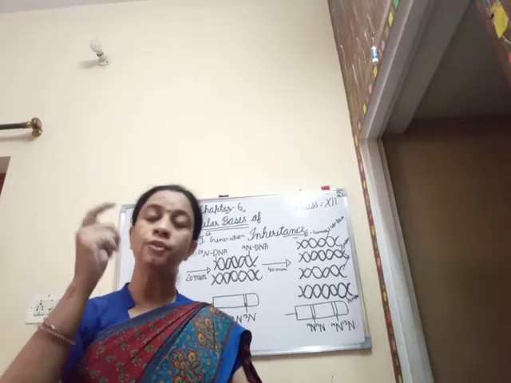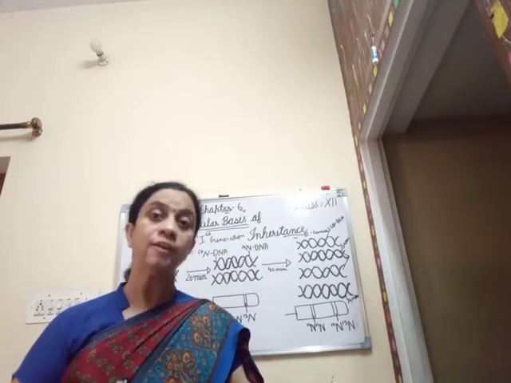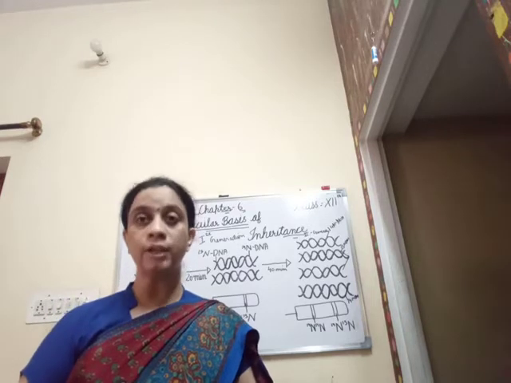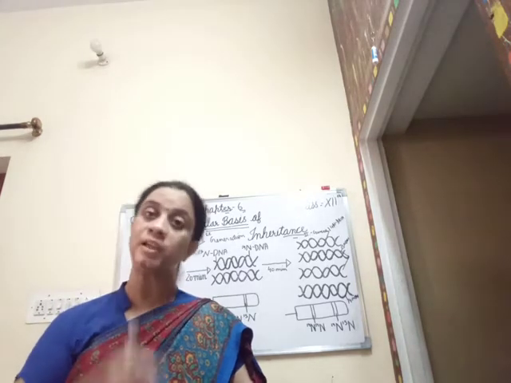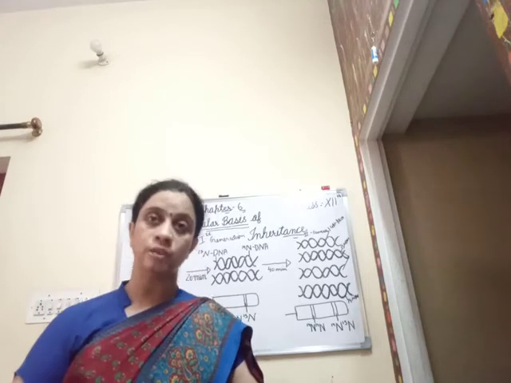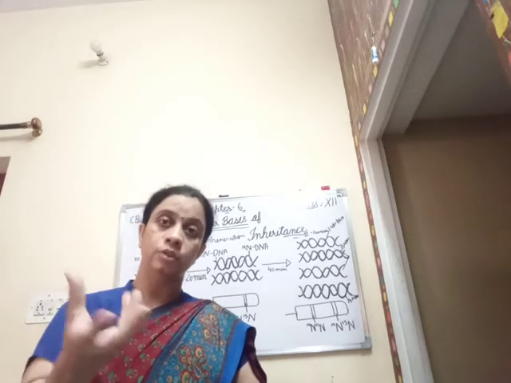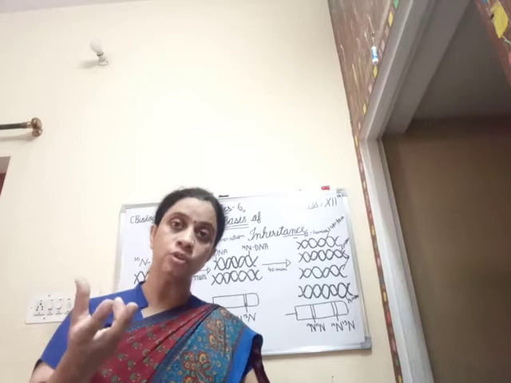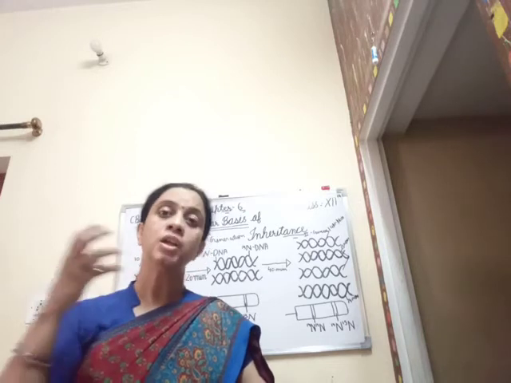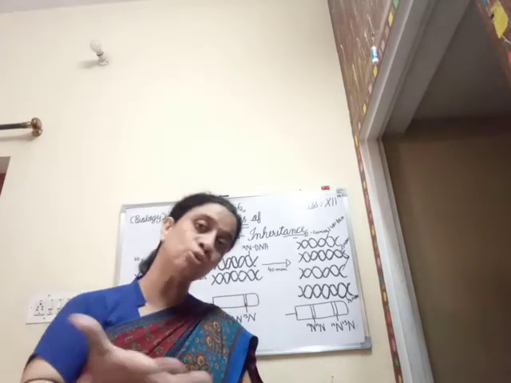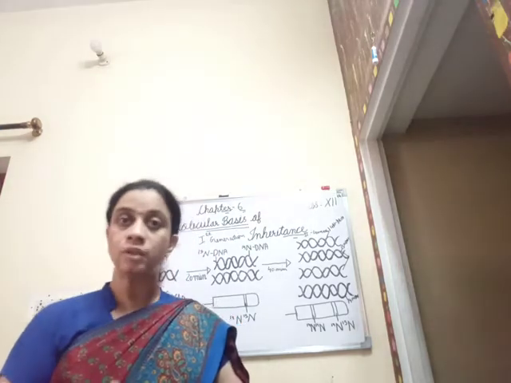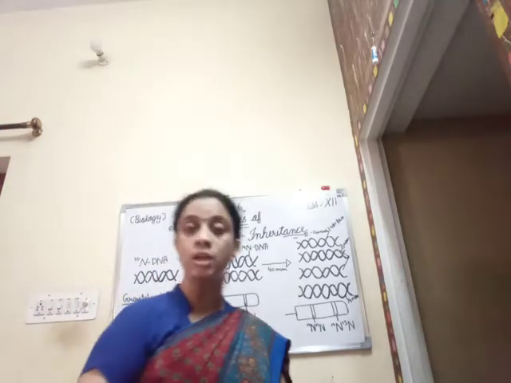This 15NH4Cl is a heavy isotope of nitrogen. It is not the radioactive isotope, but the heavy isotope of nitrogen. Clear? There was no other source of nitrogen in the culture medium.